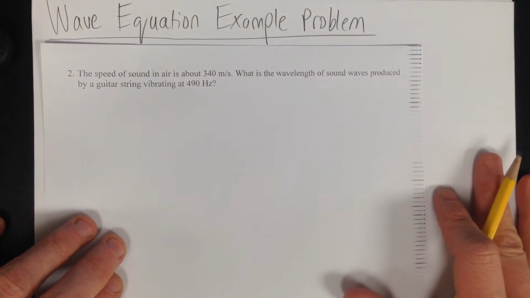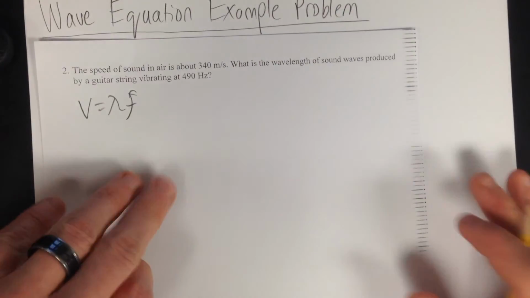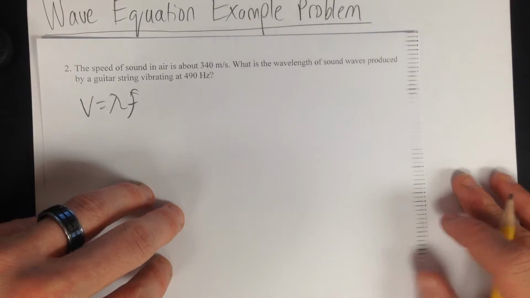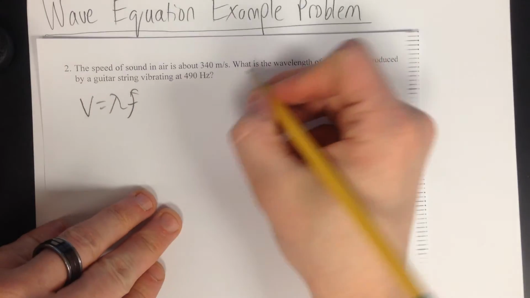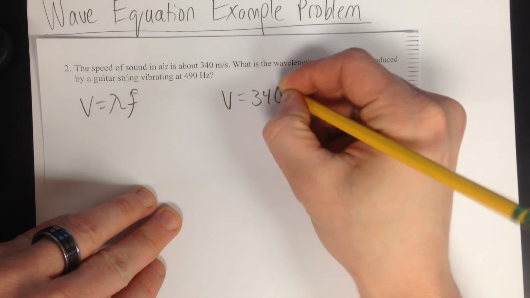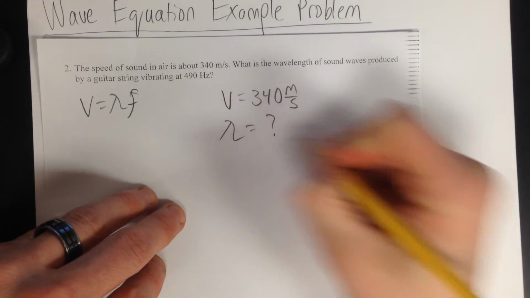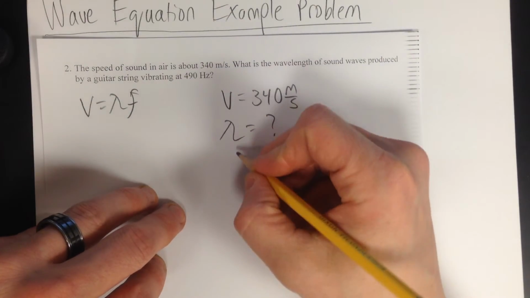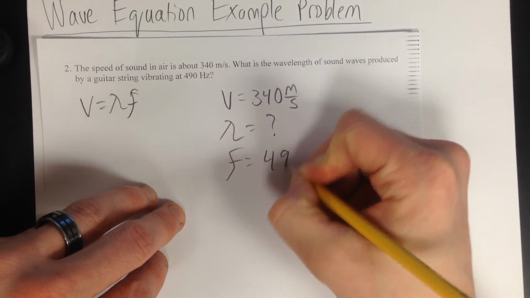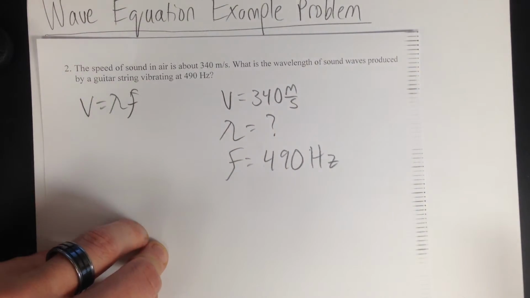Here's your wave equation example problem. We're just going to use the wave equation. It's a very simple equation. I'll give you a little example problem really quick on how to use it. It says the speed of sound in air is 340 meters per second. So I'm going to say V is 340 meters per second. What is the wavelength of sound waves produced by a guitar string that's vibrating very frequently, 490 times a second? 490 up and downs a second, very frequent.